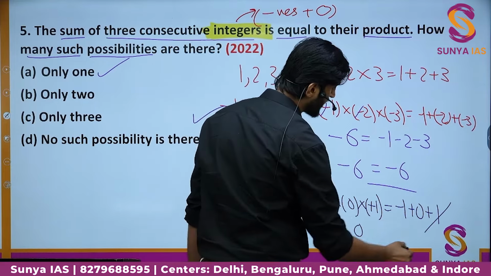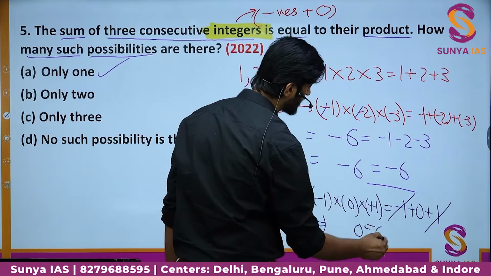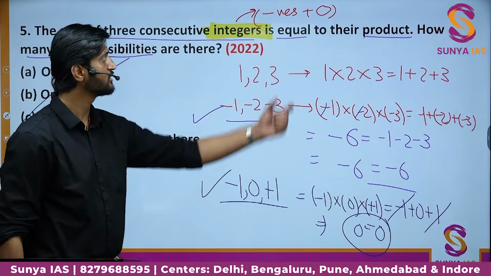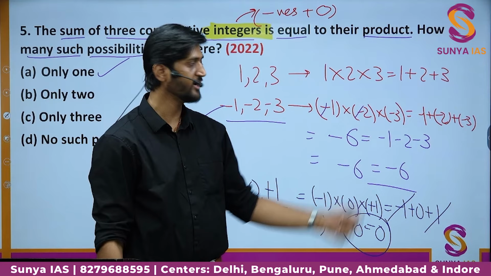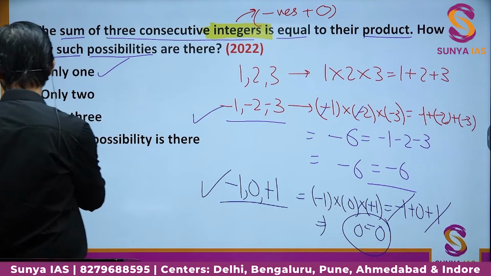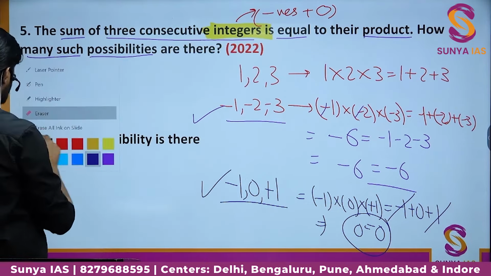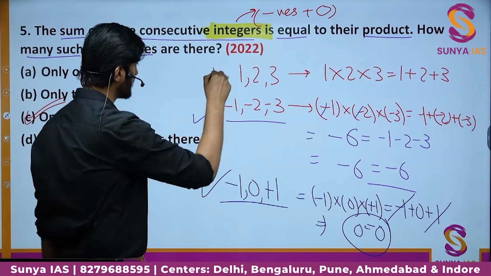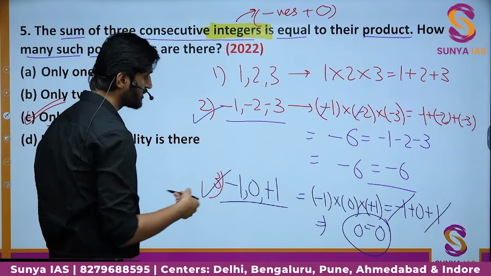And here this -1 and +1 will get cancelled, so again you will get 0. So this also satisfies the criteria that the sum is equal to the product, right? So there are not just one, but overall there are 3 possibilities which I have written. This is 1, this is 2, and this is 3.